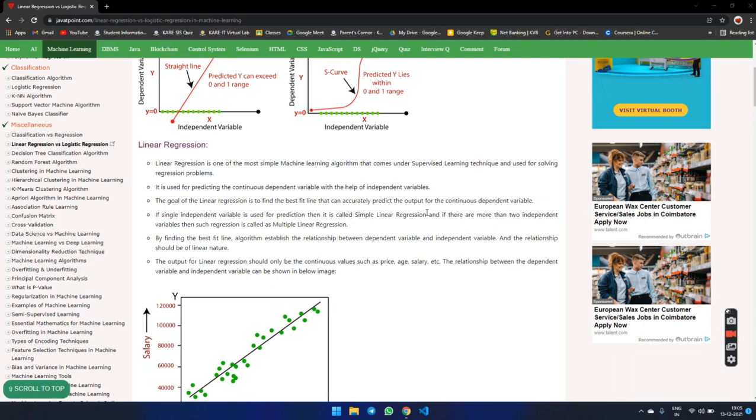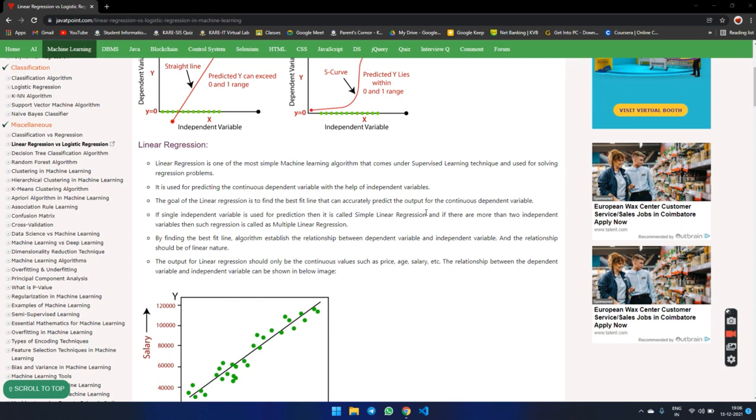Linear regression is one of the simplest regression algorithms and comes under the supervised learning technique, and we use it for solving regression problems. It is used to predict the continuous dependent variable with the help of independent variables. The goal of linear regression is to find the best fit line to accurately predict the output of the continuous dependent variable.